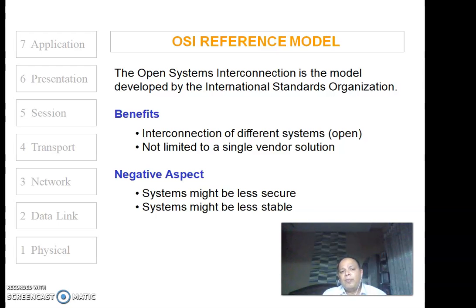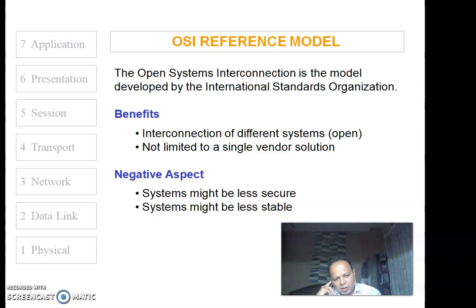Since it's an open model, and since there are apex bodies like IEEE or ACM, and it is mandatory, and since this model has been backed up by ISO, there is some sort of mandatory binding on the vendors when they develop hardware or software. They have to comply with this particular model, and therefore this model is in existence, and that's the benefit. It allows compatibility with the vendors, with the software design, with the hardware design, and so on, in addition to reducing the complexity in the networking environment.